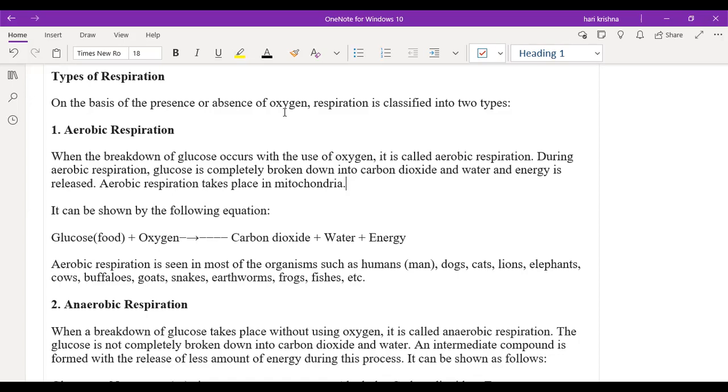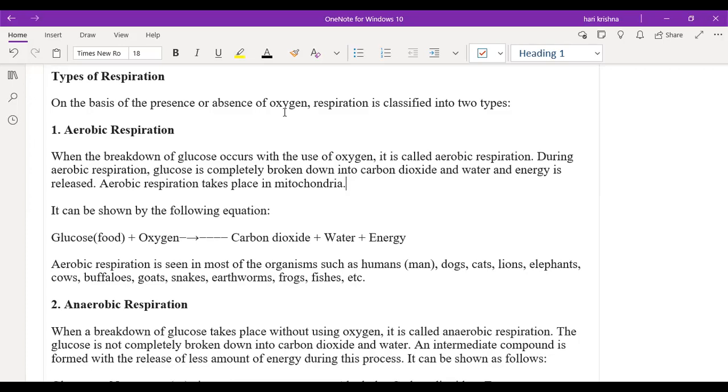So whenever the complete breakdown of the glucose is happening, it will release carbon dioxide, water, and a lot of energy in the form of ATPs. That's approximately 36 ATPs, when it happens in the presence of full oxygen.